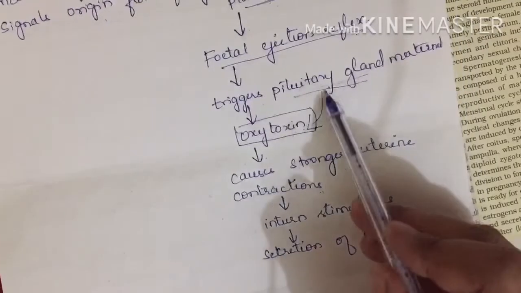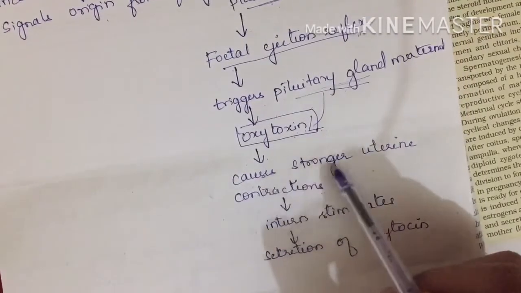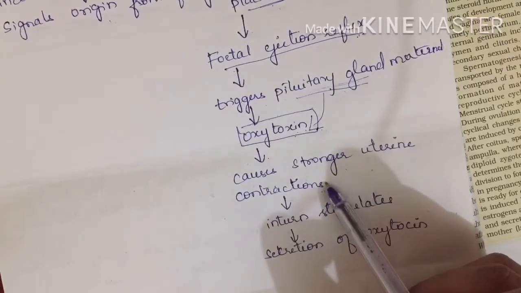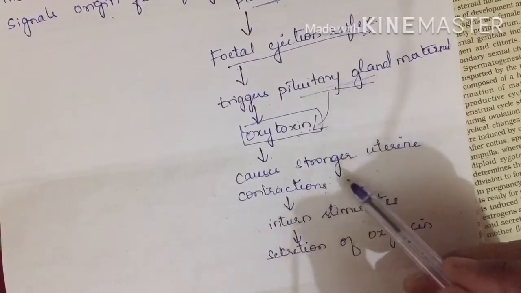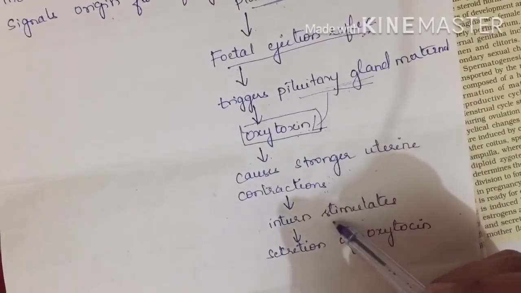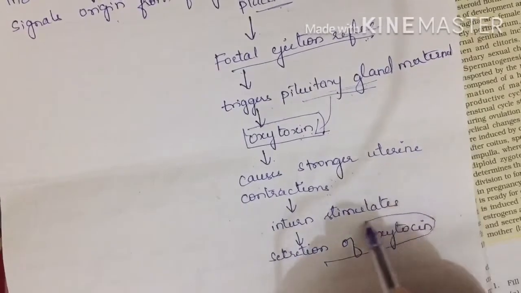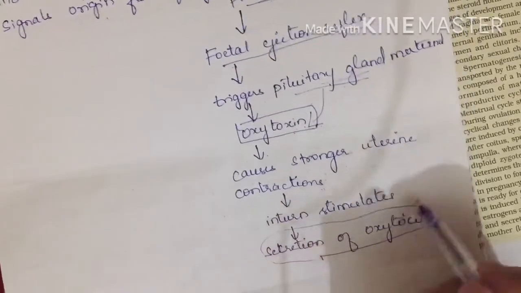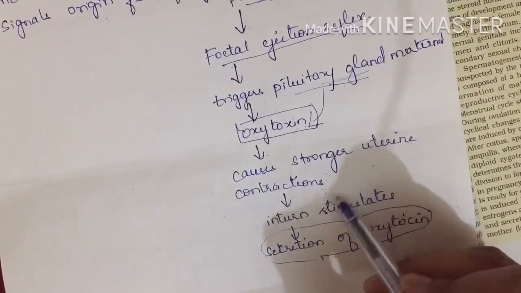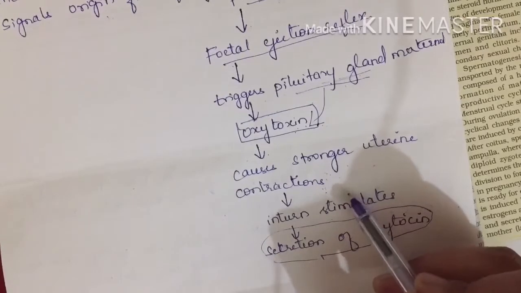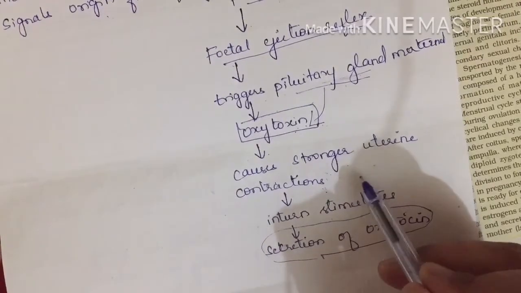So the pituitary gland produced oxytocin. What did it make? It made the uterine tissue contract continuously, very fast and stronger. When the uterine contraction is stronger, it will in turn stimulate secretion of more oxytocin, which means production of oxytocin will increase. As oxytocin increases, uterine contractions also increase, which results in the expulsion or removal of the baby from the uterus.